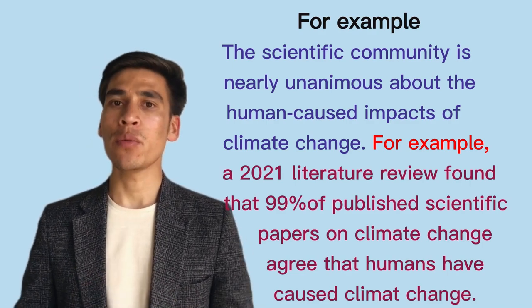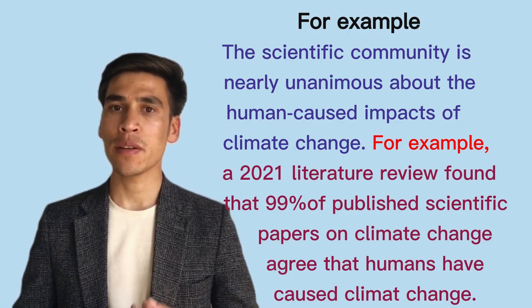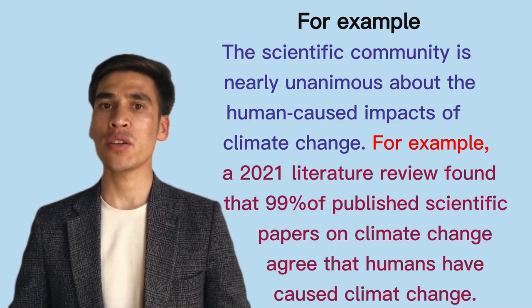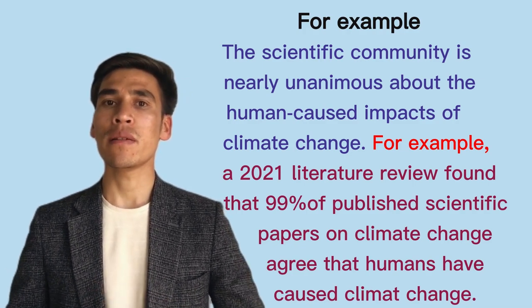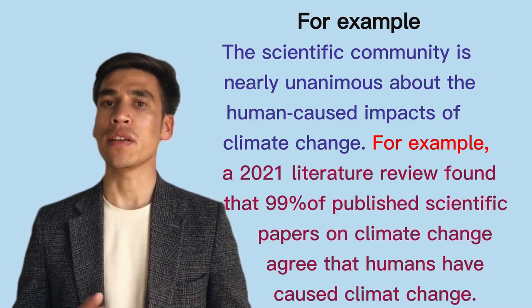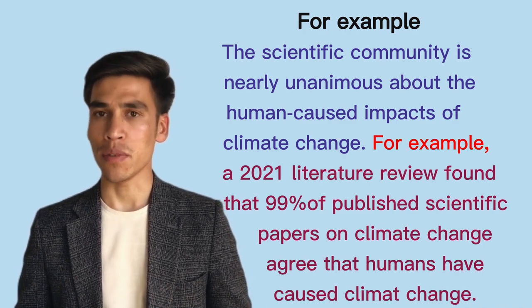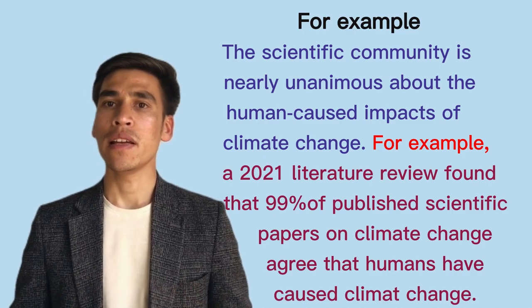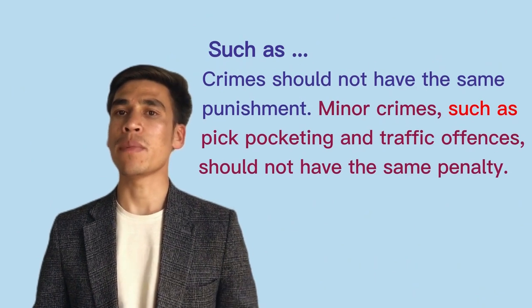That is the example given about the unanimity of the scientific community, showing that human beings caused climate change. And this example is introduced by, for example.